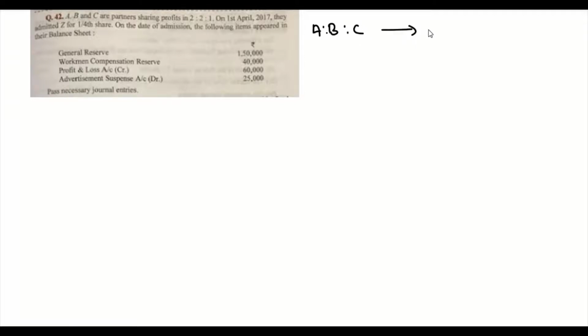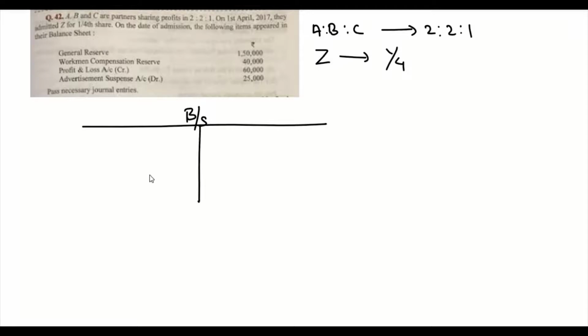Okay, so we have three partners here, A, B, and C. Their profit sharing ratio is 2:2:1. They admitted a new partner Z for 1/4 share in the profit, and before the admission they checked the balance sheet, and the balance sheet had these items. There is a general reserve for 1,50,000. There is a workmen compensation reserve for 40,000.